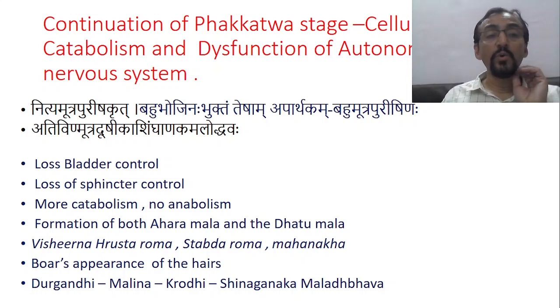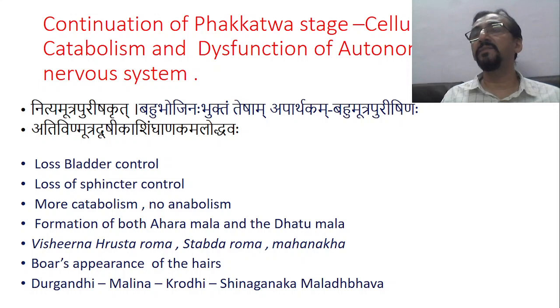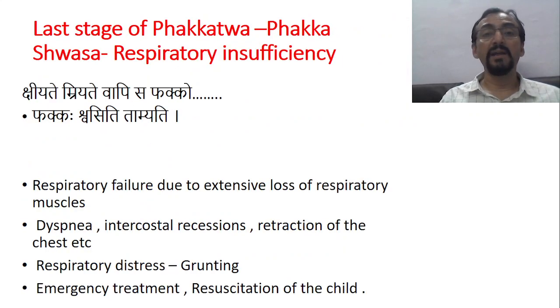So that leads to Vishirna Hrishtharoma, Stabdaroma, Mahanaka, etc. In the contemporary sense, there is the expression of Bohr's appearance of the hairs. जो hairs एकदम straight हो जाते हैं, ठीक है, छोटा हो जाता है और straight हो जाता है, so that's called Bohr's appearance of the hairs. So that is Vishirna Hrishtharomacha. Now again Durgandhi, Malina, Krodhi, Singhanaka Malodbhavaha. So now the child is irritable. The child is giving off a bad smell because dhatu malas are more. Malina, Krodhi, irritable. And lastly, Singhanaka Malodbhava, excess production of the dhatu malas.